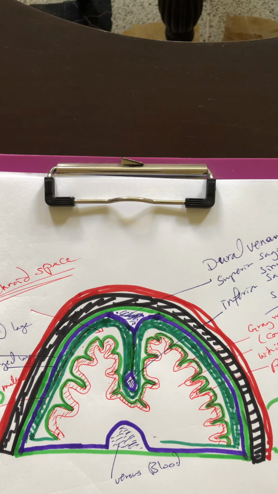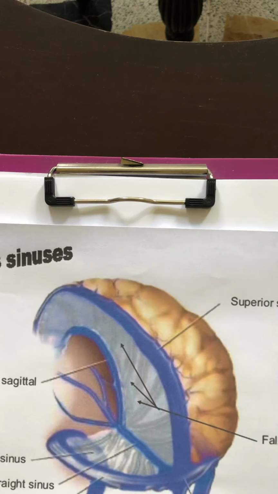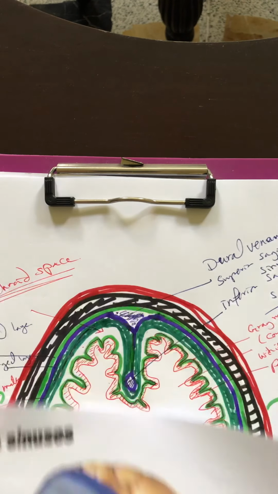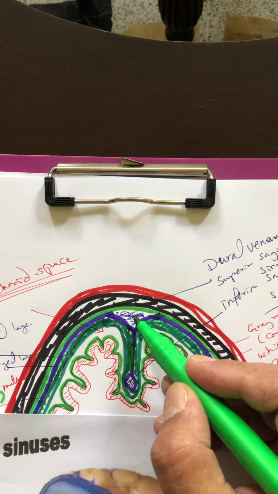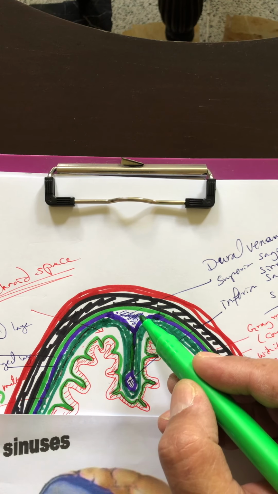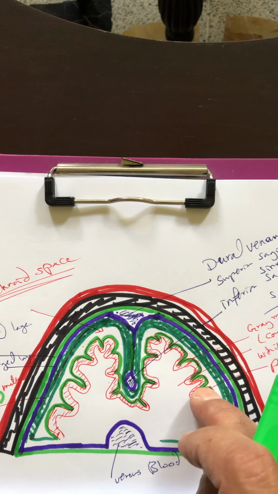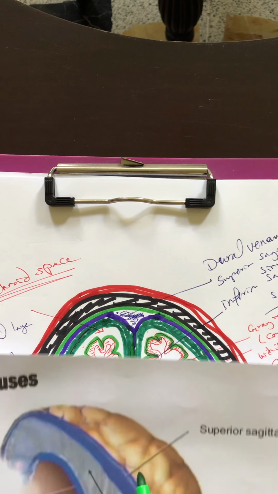Now you see this picture. Yes, this is the sinus. This is a coronal section, and this is a sagittal section.